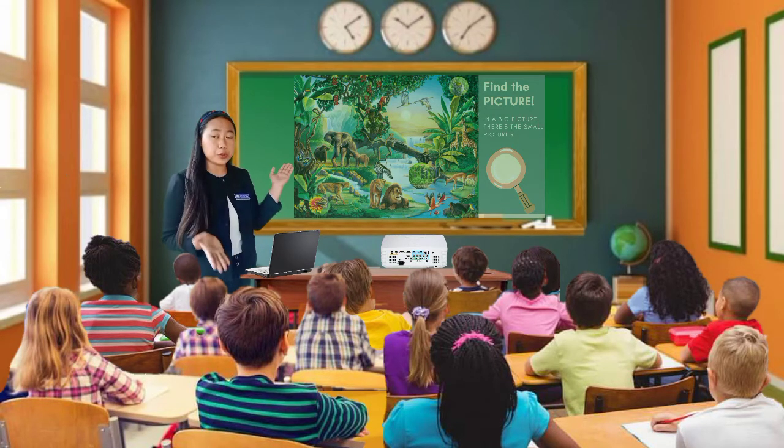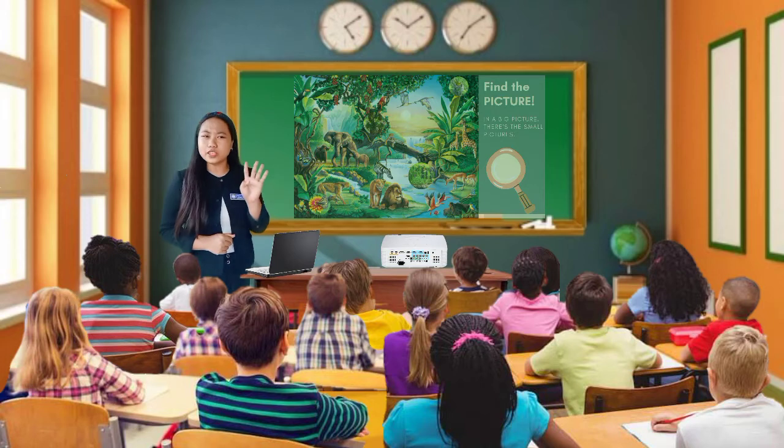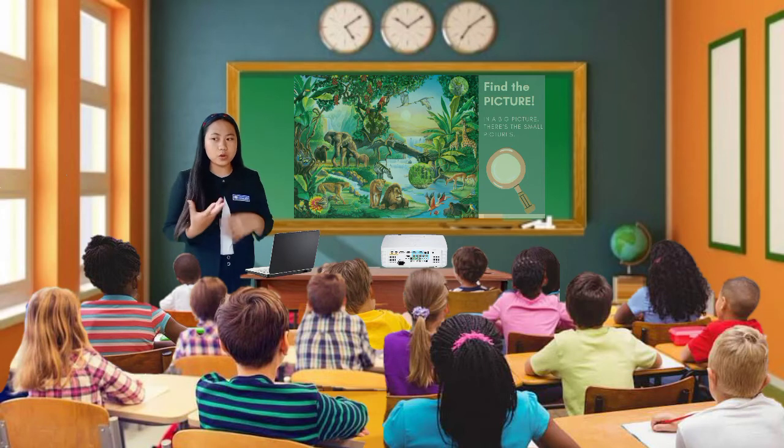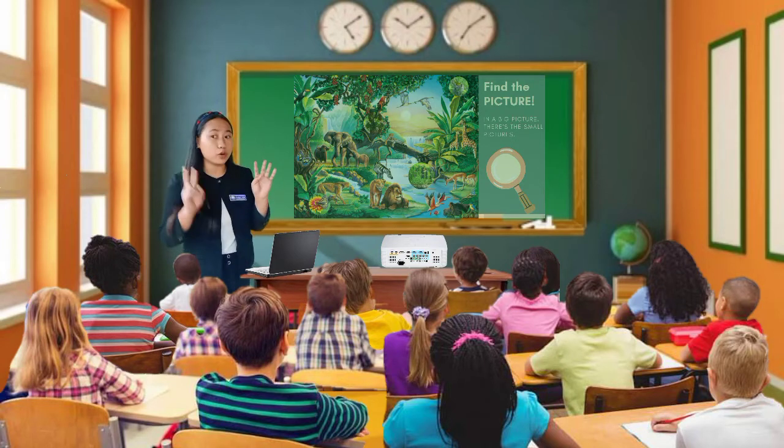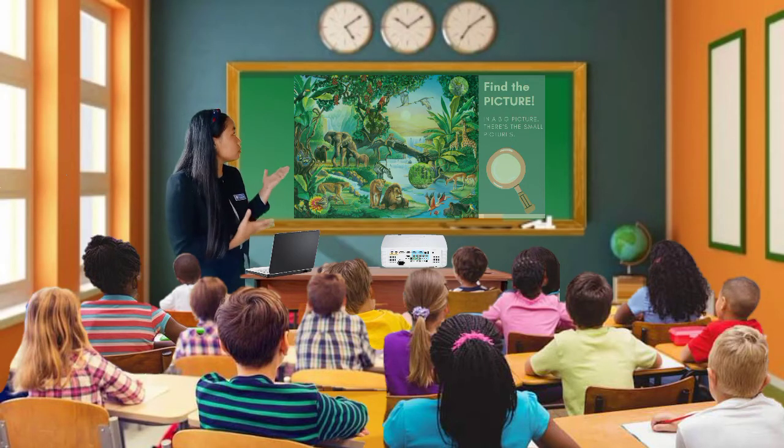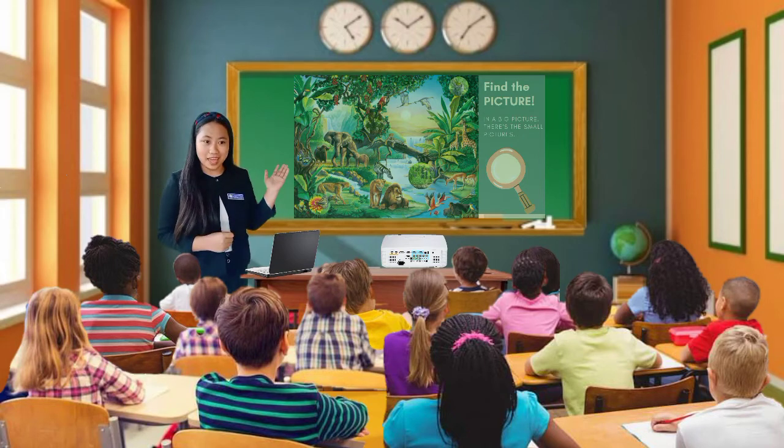On this picture, I attached 4 small photos that show an interaction between 2 living things. What you are going to do is find these 4 pictures of interaction among 2 living things on this big picture of the ecosystem.